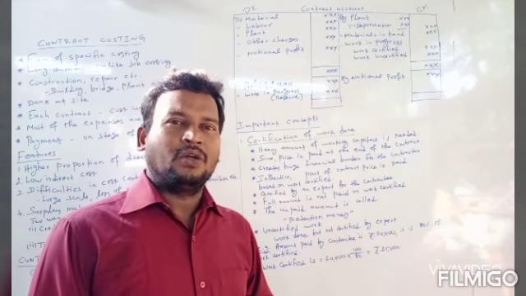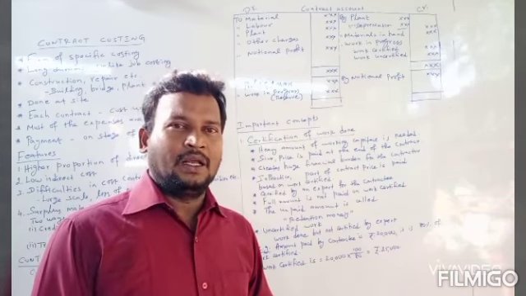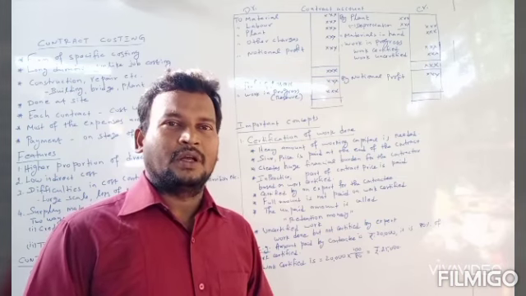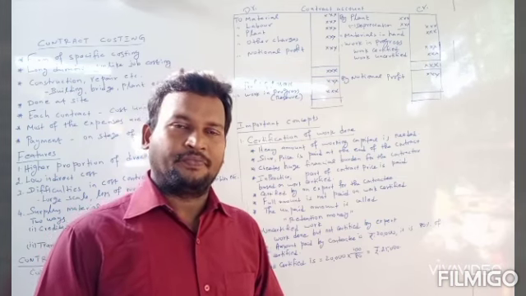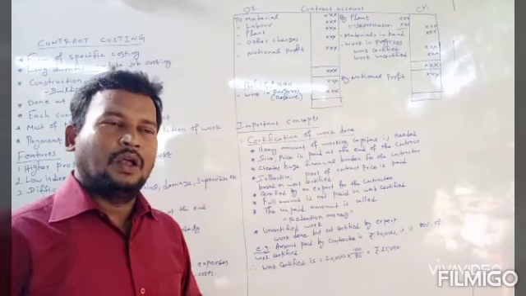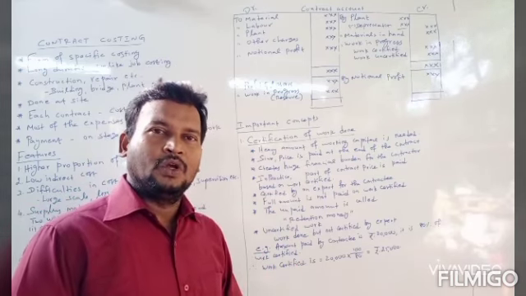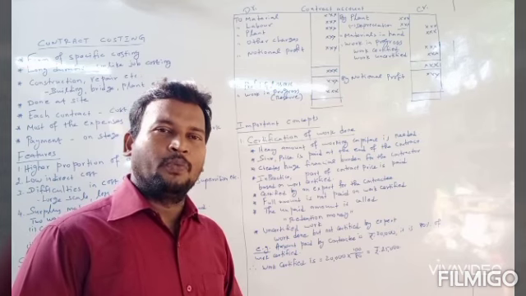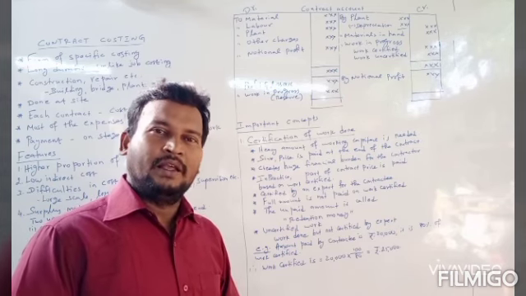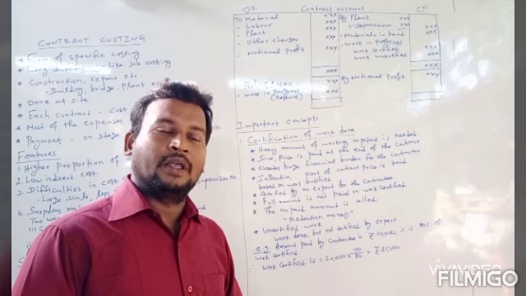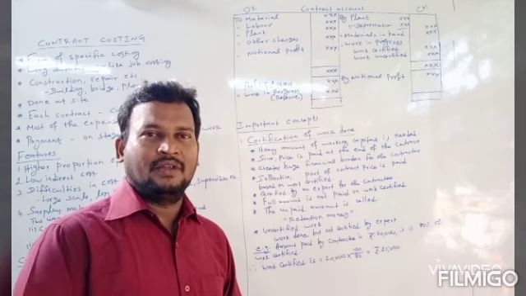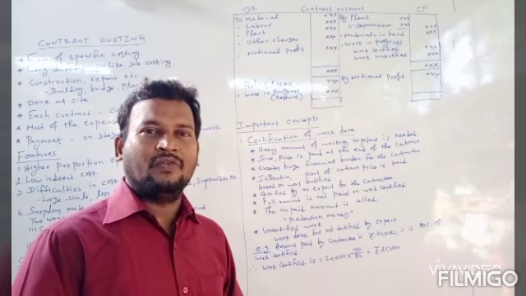Practically, a part of the contract price is paid after completion of a certain part of the contract. It will reduce the financial burden of the contractor. So the basis of the amount paid by the contractee is the work certified, that is, certification of work done.